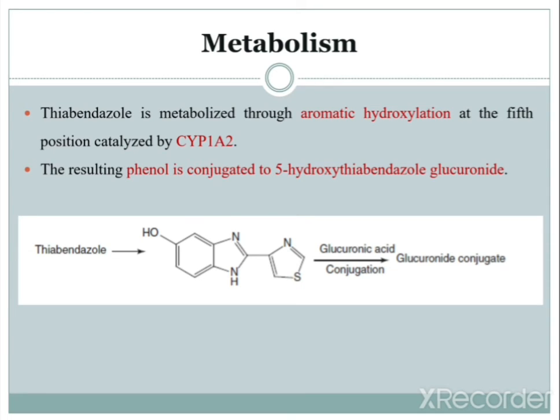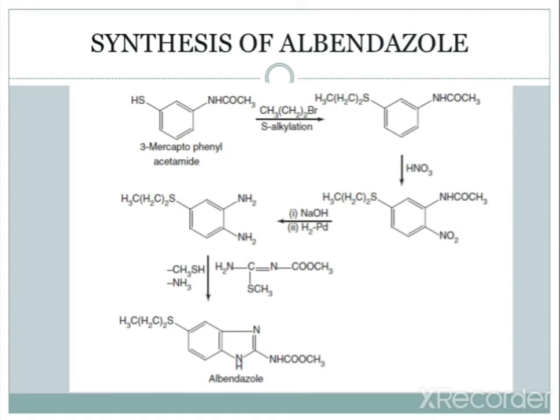Initially it leads to aromatic hydroxylation. Aromatic hydroxylation means a hydroxyl group is substituted on the aromatic ring. In the second structure you can see OH over there. Further it leads to glucuronic acid conjugation and forms glucuronic conjugates, or you can call them glucuronic metabolites. So this is the metabolism of thiabendazole.